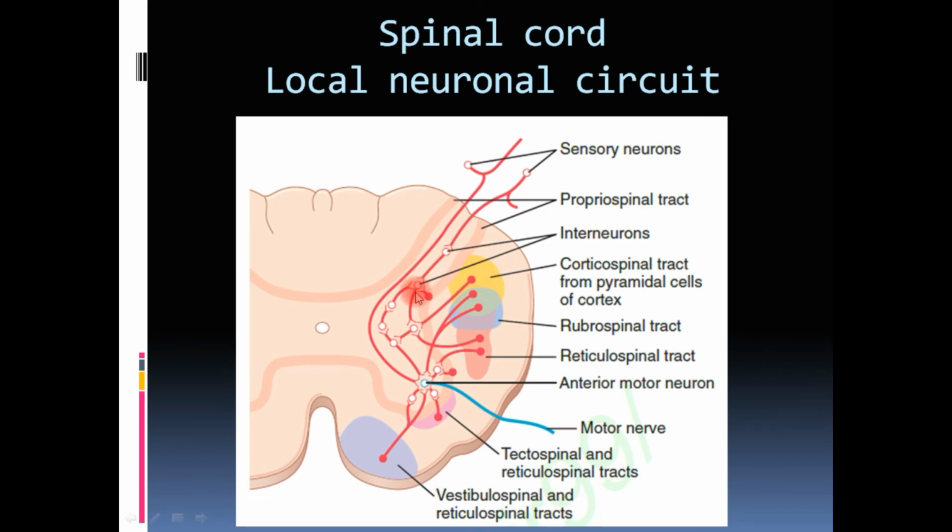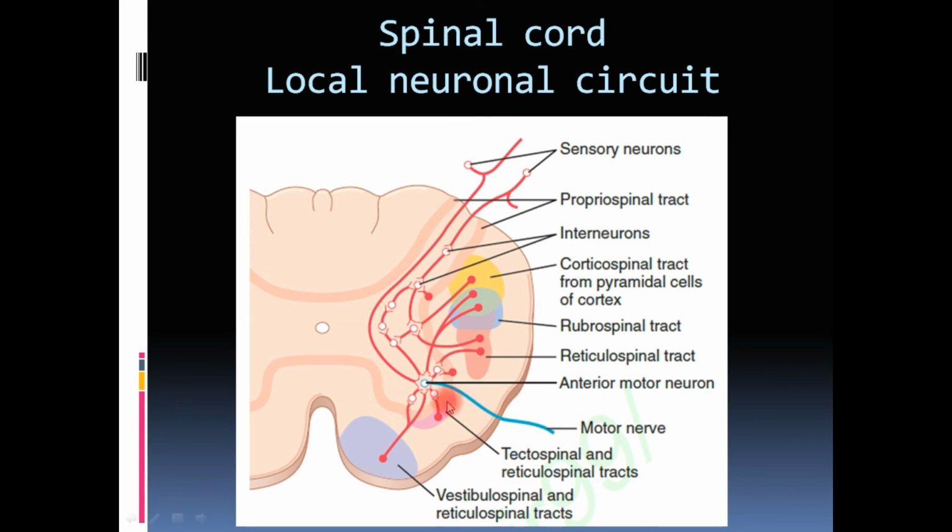So corticospinal tract is there, rubrospinal tract is there, reticulospinal tract is there, tectospinal and reticulospinal tract is there, vestibulospinal tracts are there. So these are the cross sections of those tracts which are present in the white matter. Now coming to the grey matter, what is happening in the grey matter? From the spinal cord comes out the final common pathway, the one which you can see in the blue color here, which will travel through the spinal nerves and supply the muscle.